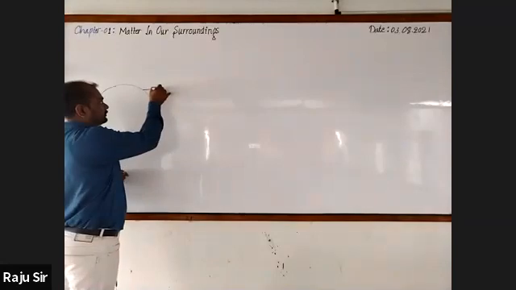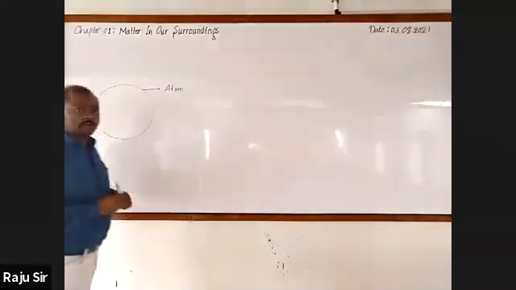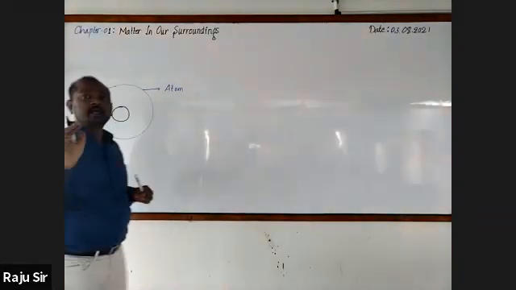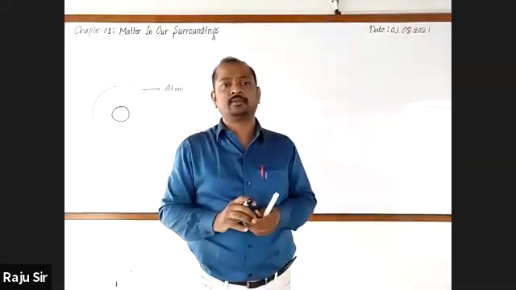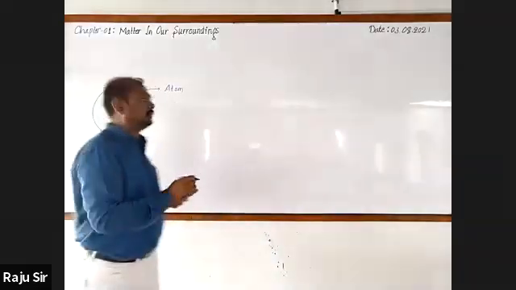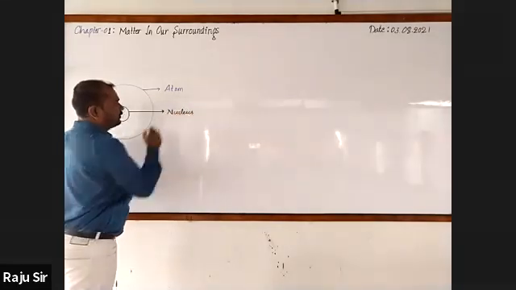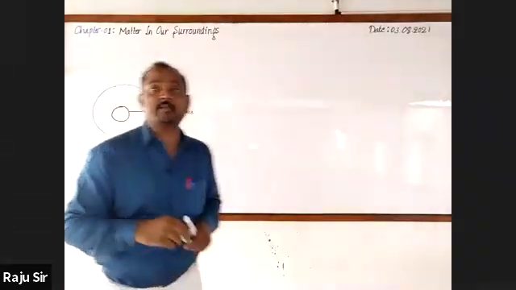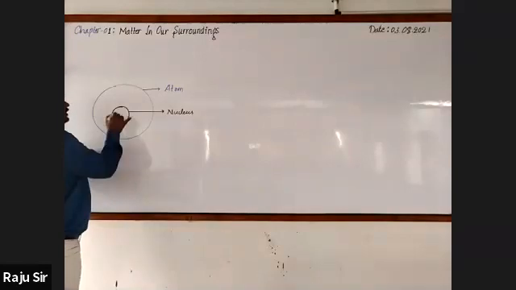Then what do you call the central part of an atom where 99% of the mass of an atom is concentrated? Nucleus. And inside the nucleus there will be two important particles. What are these? Protons and neutrons. Yeah, very good.